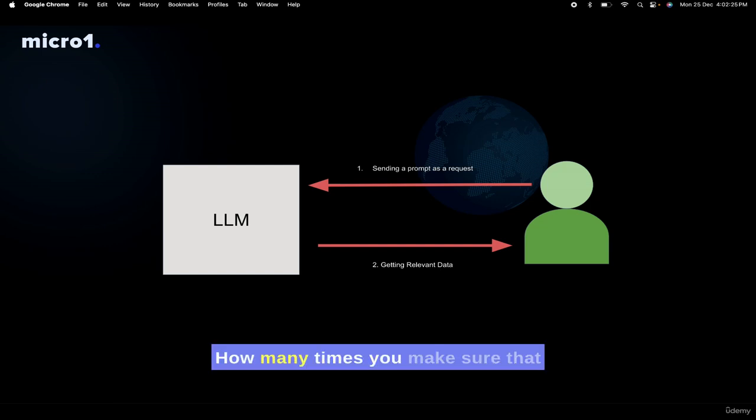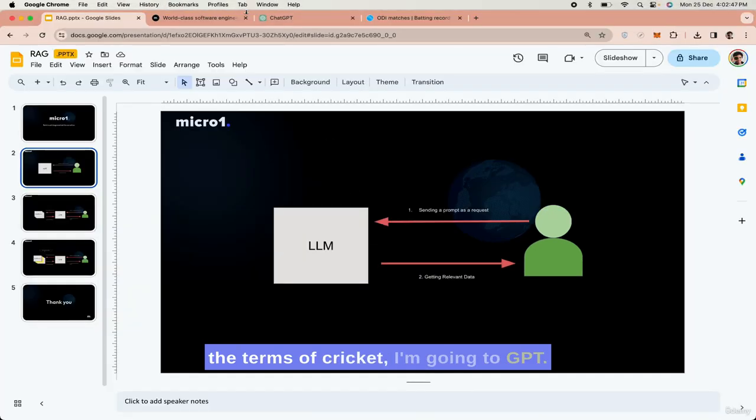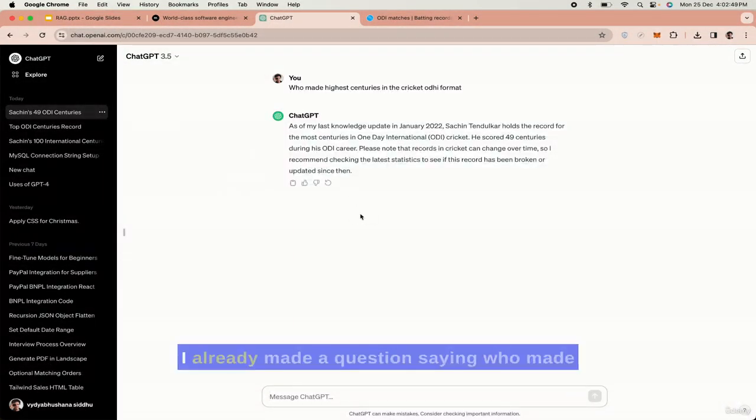How many times can you make sure that the information is right? We cannot always be sure the information is right. I have an anecdote to illustrate this. I'm a big fan of cricket, so I'll show you an example in terms of cricket. I'm going to GPT. I already asked the question, who made the highest centuries in the cricket ODI format, in ChatGPT 3.5, and it answered Sachin Tendulkar, who made the highest centuries, 49.